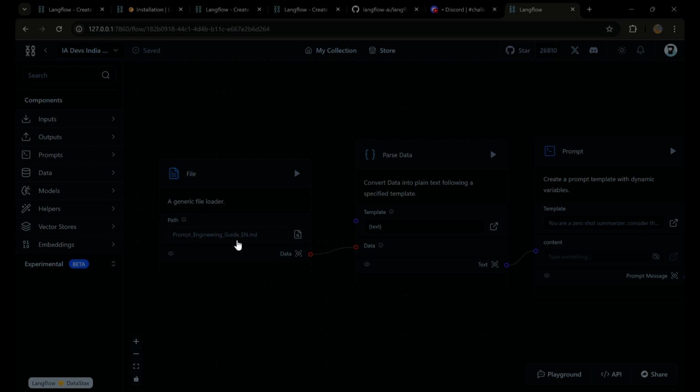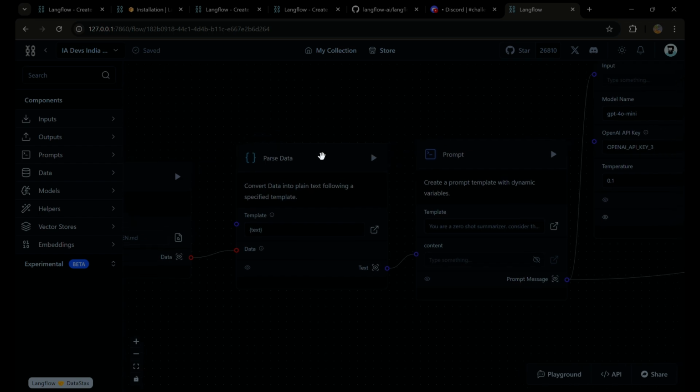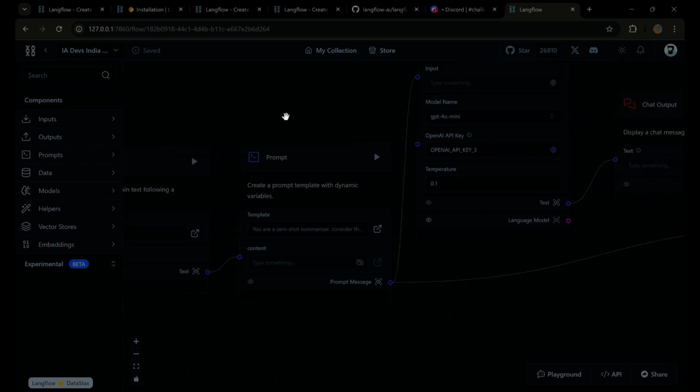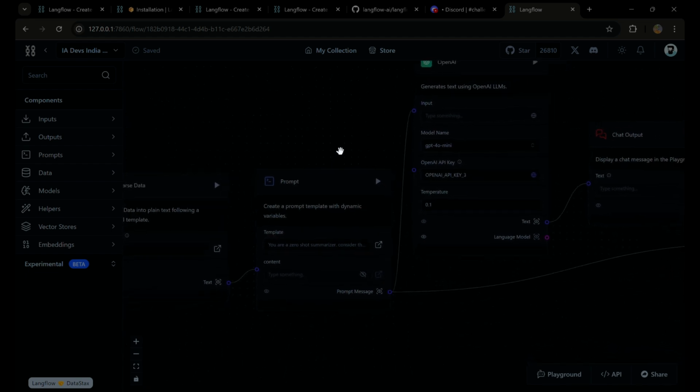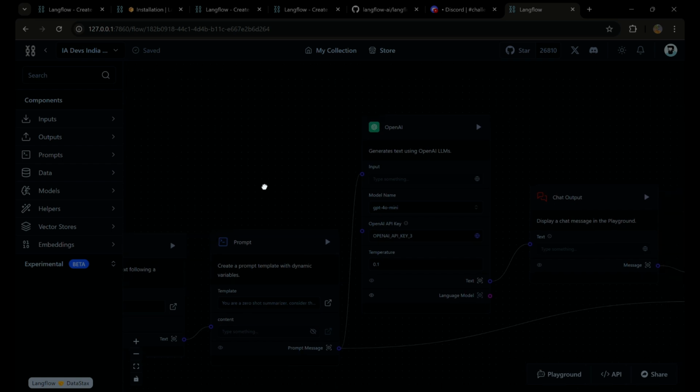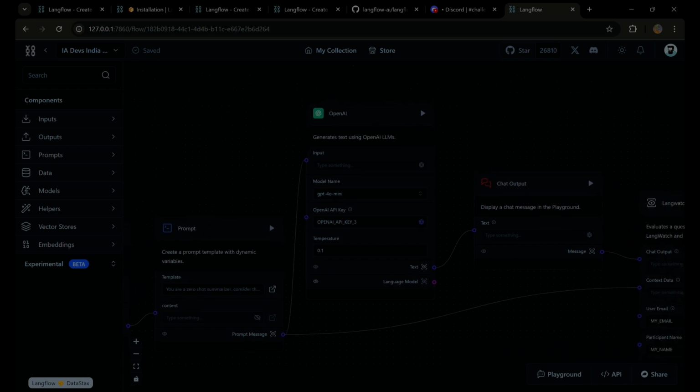So first we were passing the prompt engineering guide file. Once we have passed it, we are converting that data into a JSON format. And then we had a prompt component where we were passing a prompt as per our requirement to get a TLDR summary. And then we were going to the OpenAI component. We were asked to use the GPT-4o mini model, and there were 4 API keys. So it was up to us to select whatever API key we want to use.